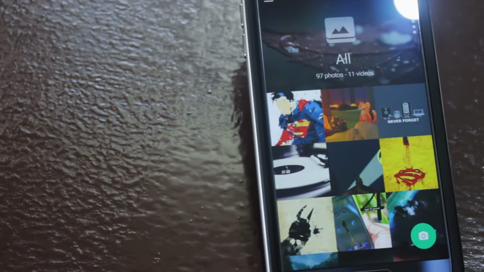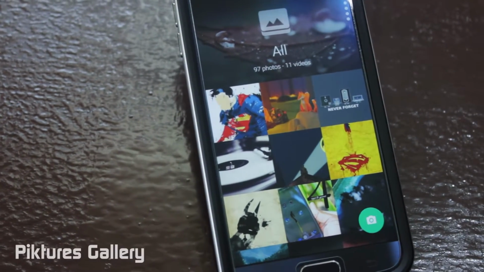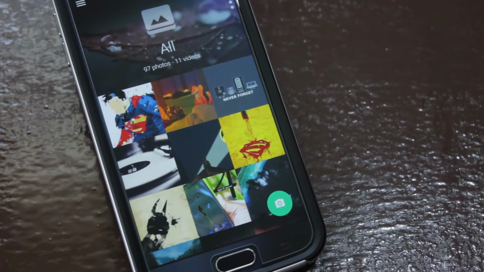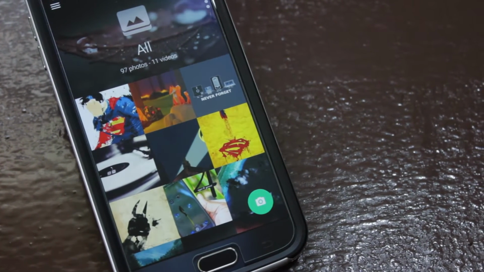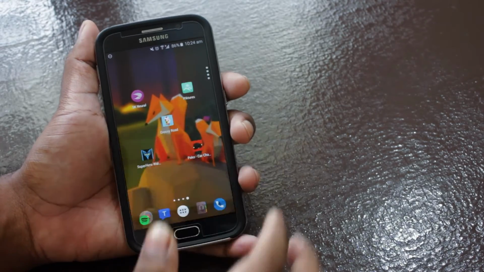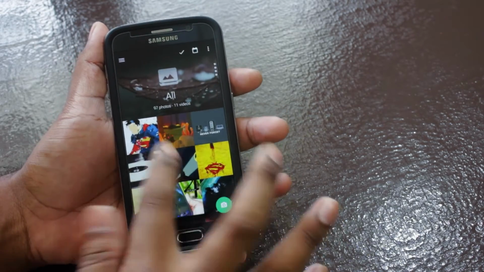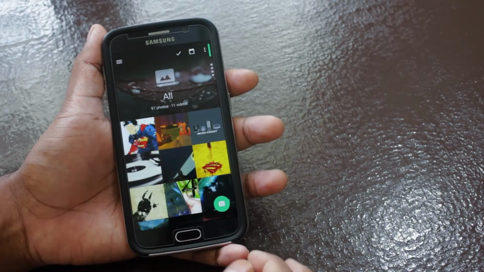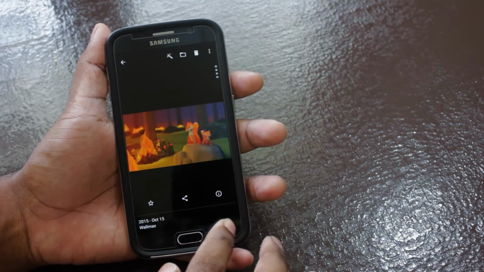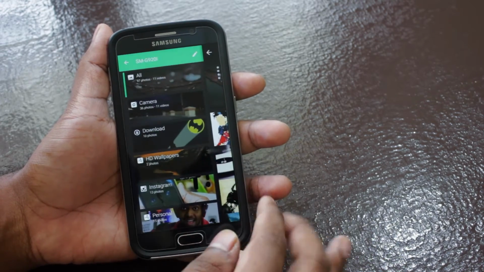Moving on, at number 2 is a gallery app called Pictures with a K. Now, I'm not a guy who usually looks for a gallery app. I am usually pretty happy with the gallery app that comes with my phone. But I really wanted something that looked much more beautiful than the default gallery app. Okay, so Pictures. This is your typical gallery app, but it is the most beautiful gallery app that I've ever used with some really neat functionality.